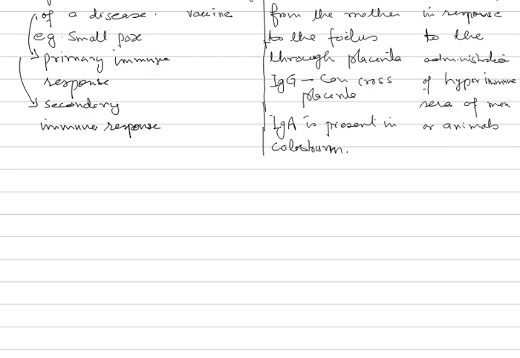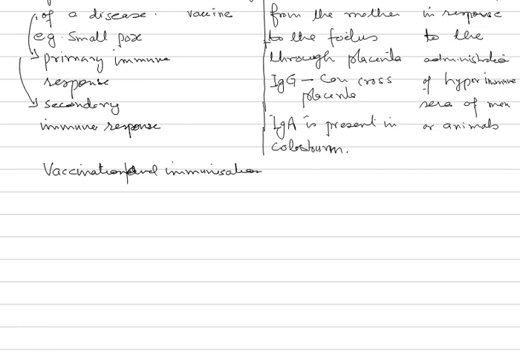Now let's quickly go through what is vaccination and what is immunization. We are using these two terms very often: vaccination and immunization.